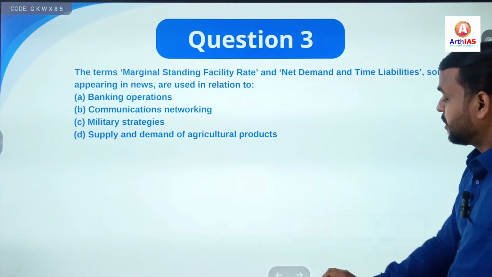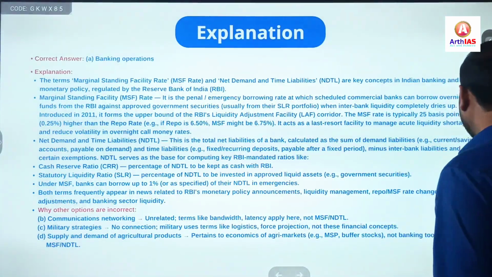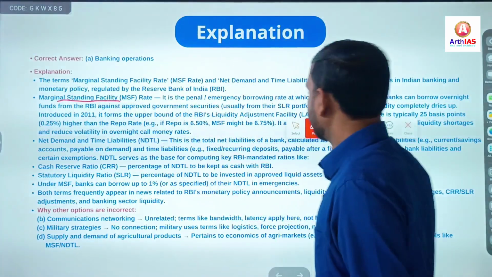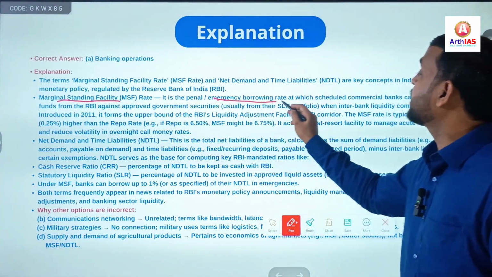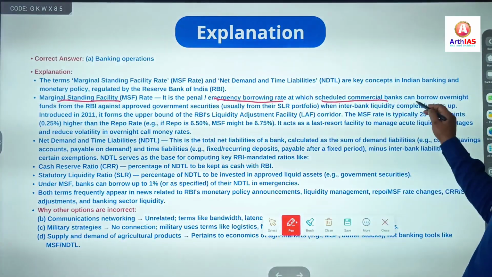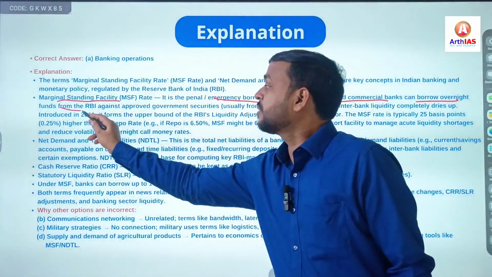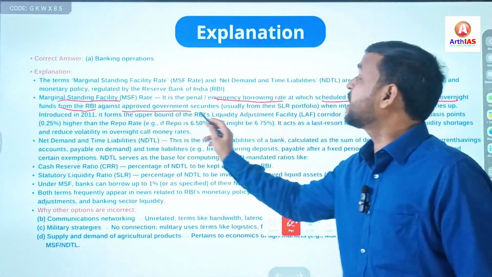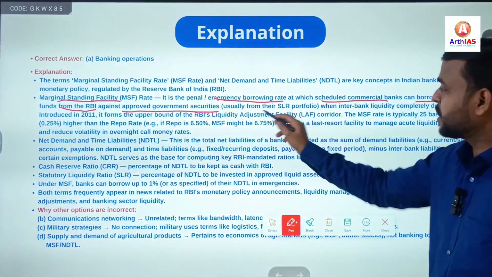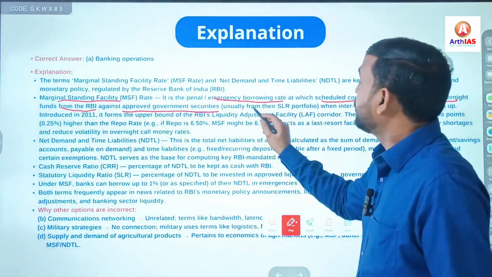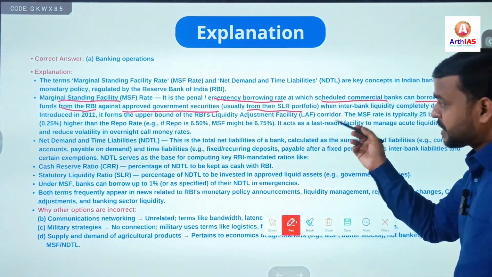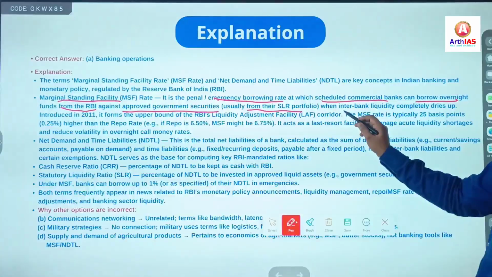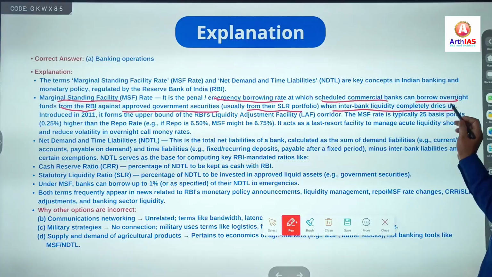Here is the explanation. You can pause the video, I'm just reading for you. As I said, marginal standing facility rate is the emergency borrowing rate at which scheduled commercial banks can borrow overnight from the RBI, against approved government securities, usually from their SLR, statutory liquidity ratio, when interbank liquidity completely dries up.